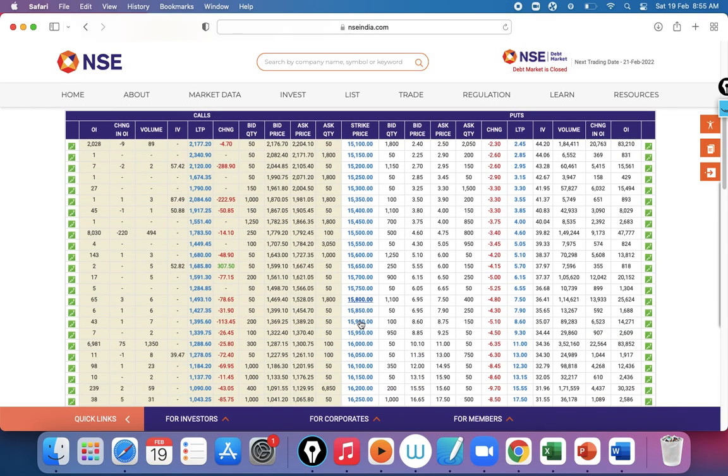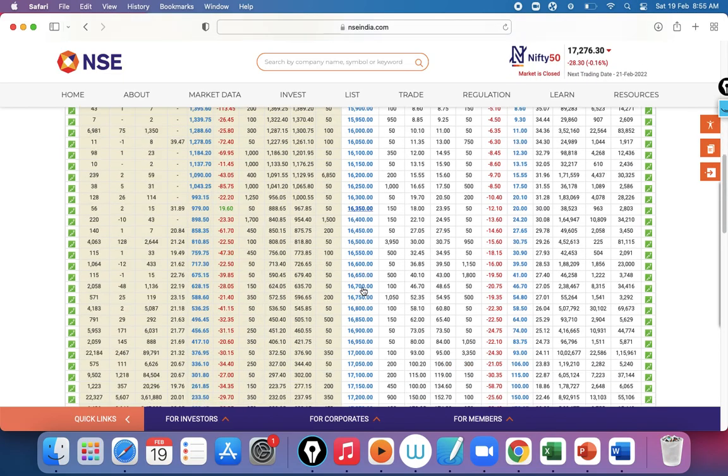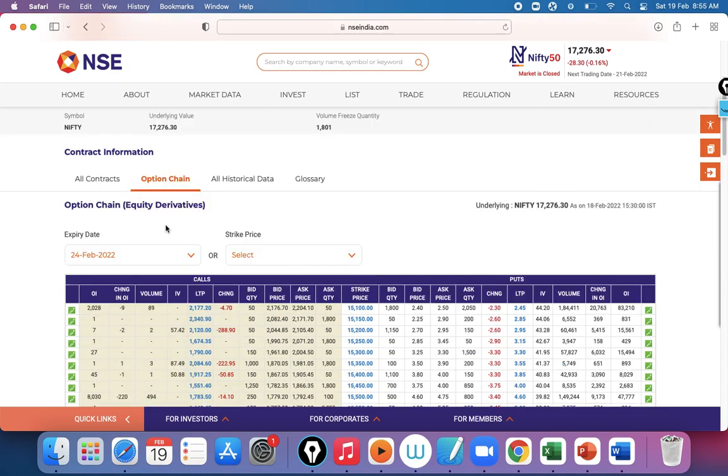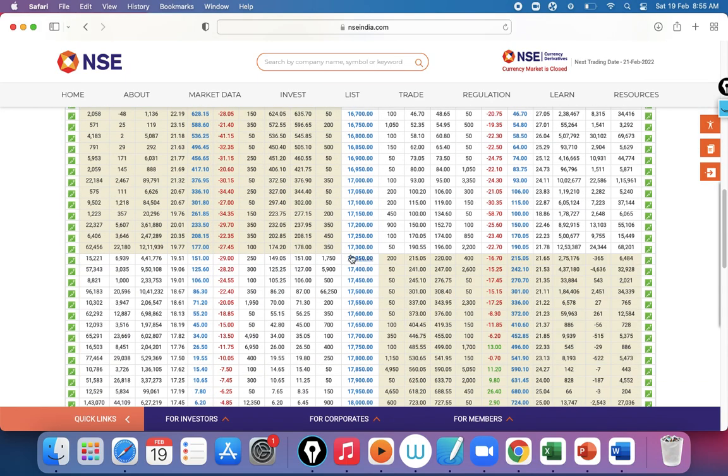So this is a strike price. Everyone knows options have different strike prices. Where is the market at present? 17,276. This is ATM. At the money is 17,300. So the market is roughly near 17,300. That is at the money.